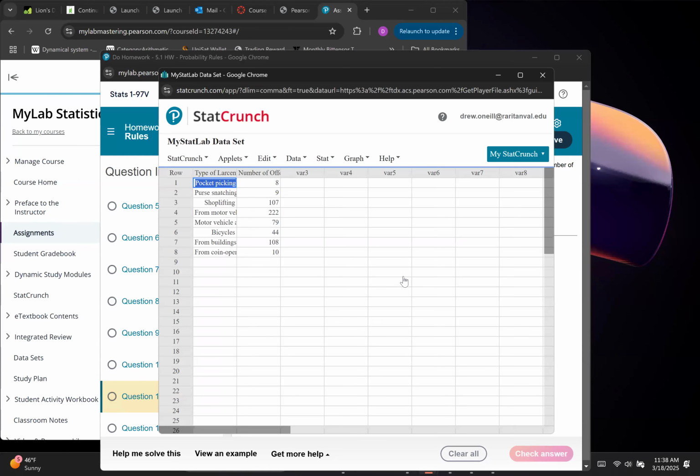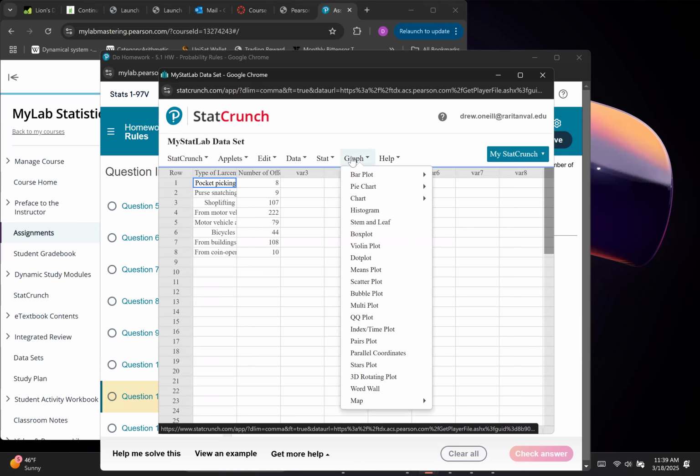So we open the data. We're going to go to Graph. Don't ask why it's Graph. It's just the only way StatCrunch lets you do this. And then we do Bar Plot. With summary, our categories will be type of larceny theft. Larceny means stealing, I think that's what it means.